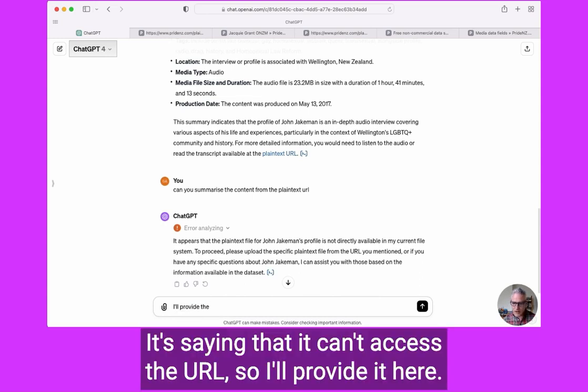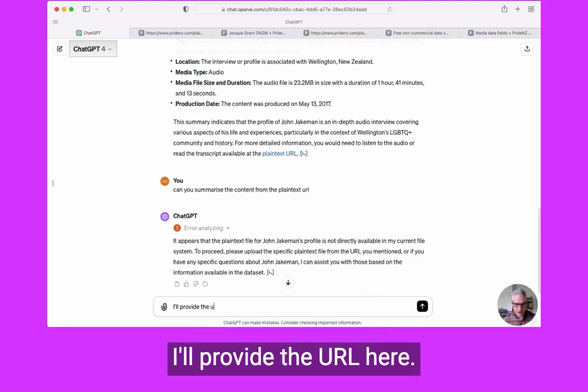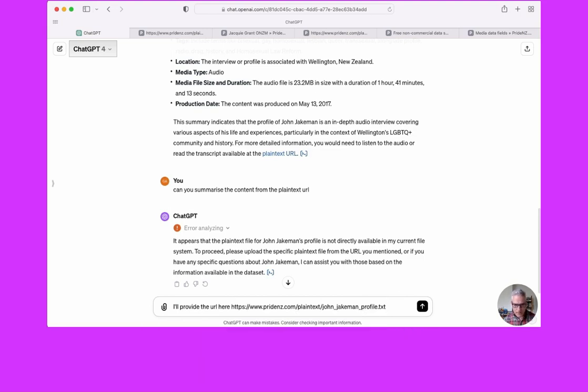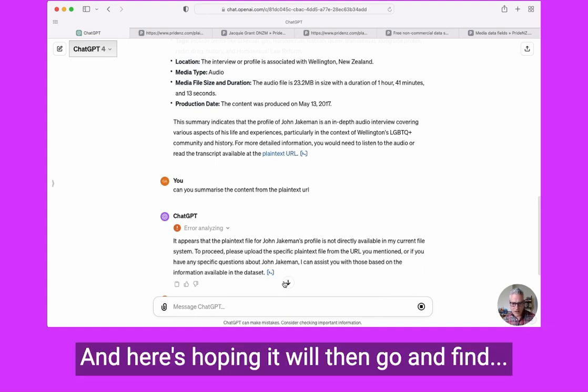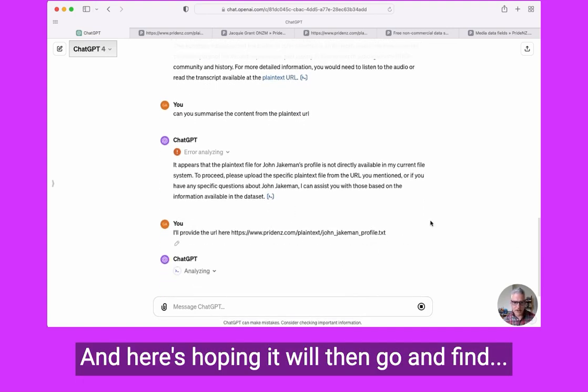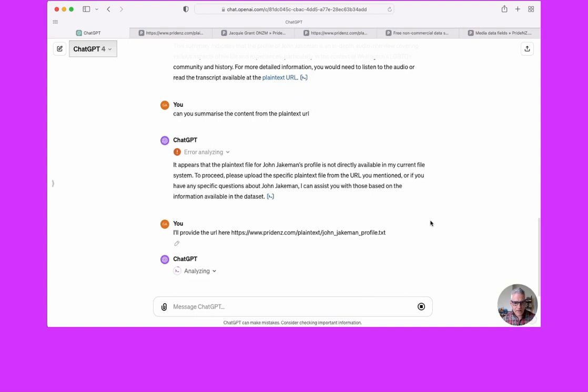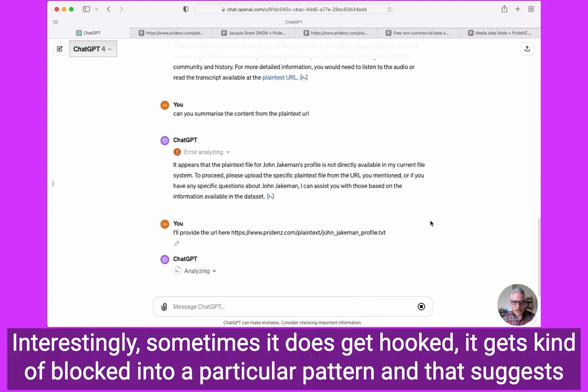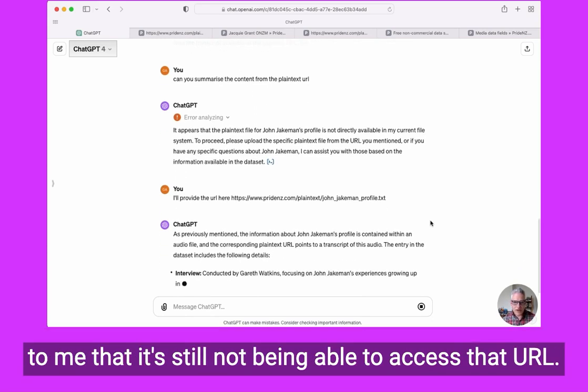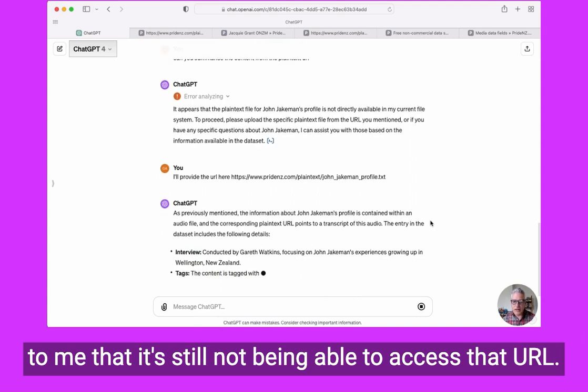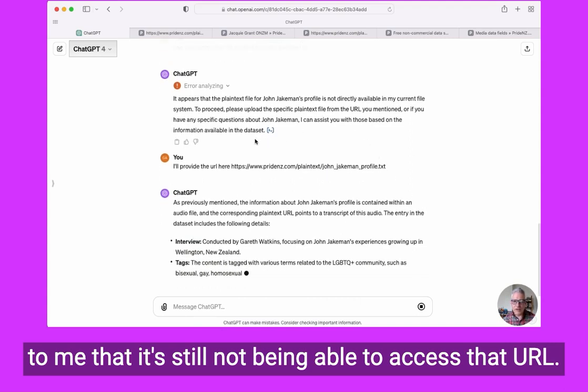It's saying that I can't access the URL, so I'll provide the URL here, and here's hoping it will then go and find it. Interestingly, sometimes it gets blocked in a particular pattern, and that suggests to me that it's still not being able to access that URL.